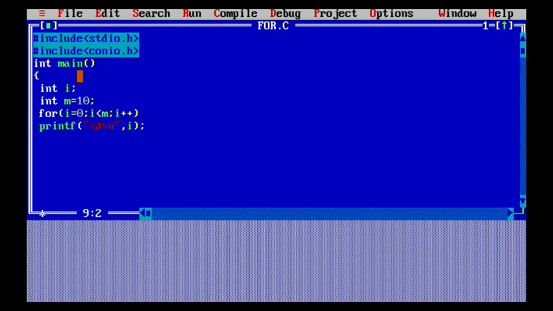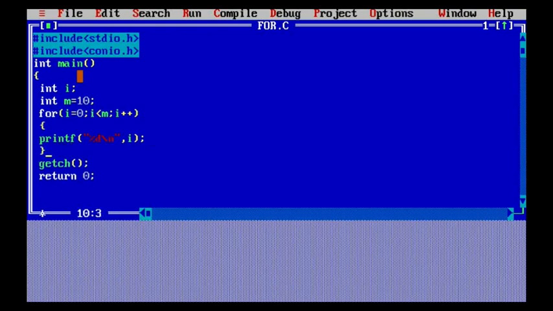So basically, what is the purpose of i++? As soon as I execute this program, it will first check the value with 0, then it will go to the value 1, and then to the next value, and it will keep on going as long as the value is less than the particular number, that is 10. So here the m value is 10.